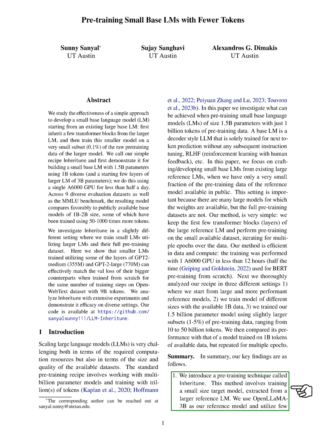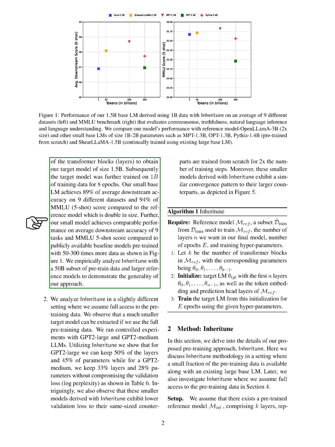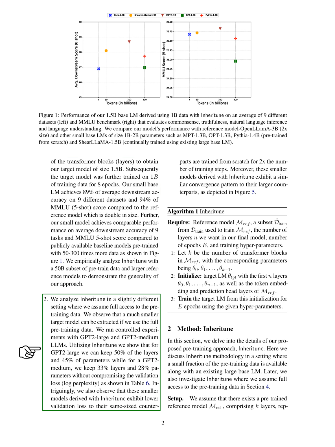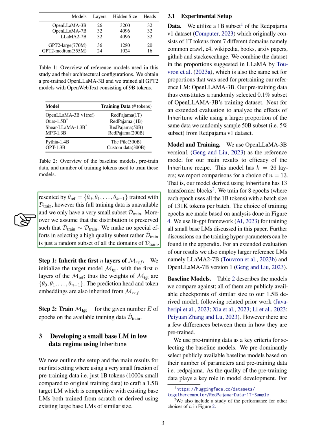We introduce a pre-training technique called Inheritune, where we train a smaller target model extracted from a larger reference LM. By utilizing this method, our small base LM achieves high accuracy on various tasks and scores well compared to larger models. We also demonstrate the effectiveness of Inheritune with different subsets of pre-training data and larger reference models. Additionally, we show that smaller models derived using Inheritune exhibit lower validation loss compared to models trained from scratch for twice the number of steps.